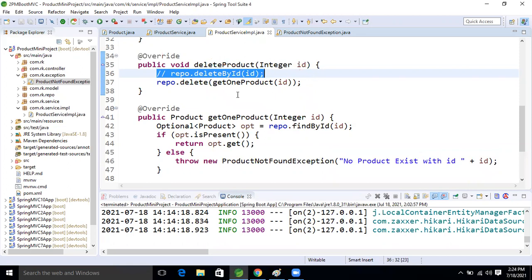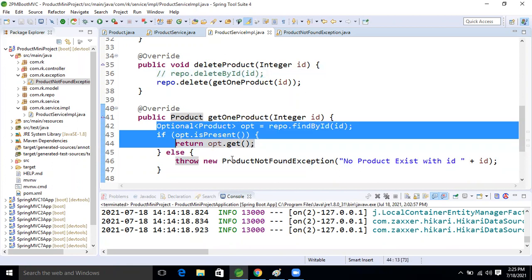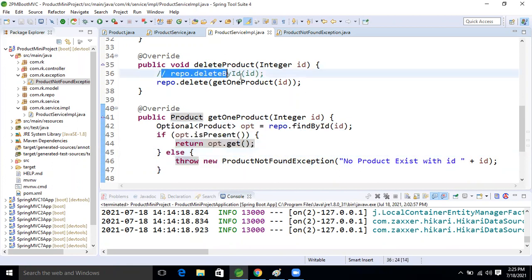Otherwise, if we do not call it and use repo.deleteById, then what we will do is write the same logic inside this method also. Then we can perform the delete operation and get this message, right? We already wrote it in one method. What is the need to write it every time in another method? Let's reuse it, right?